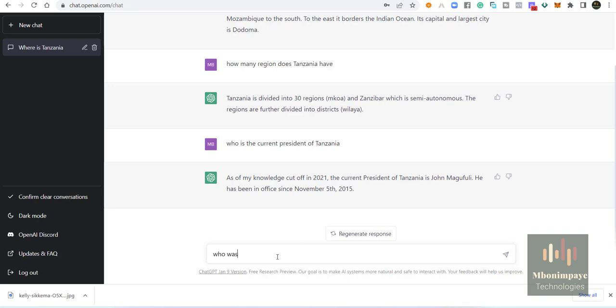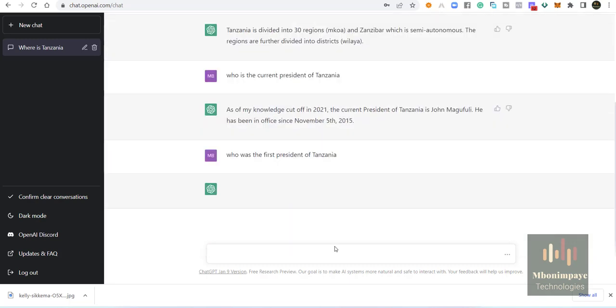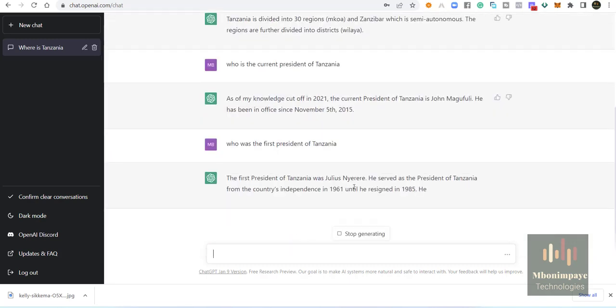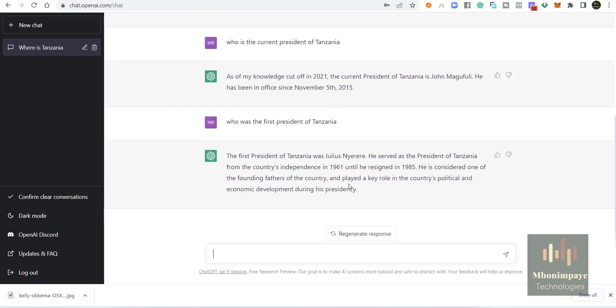Another question, let's say, who was the first president of Tanzania? And then let's wait for the answer. It says the first president of Tanzania was Julius Nyerere, or Julius Kambarage Nyerere. He served as president of Tanzania from the country's independence in 1961 until he resigned in 1985. So this is true. The first president of Tanzania is Mwalimu Julius Kambarage Nyerere.